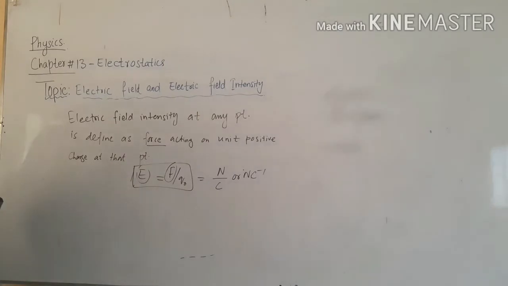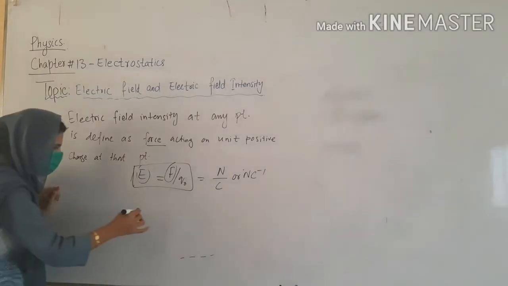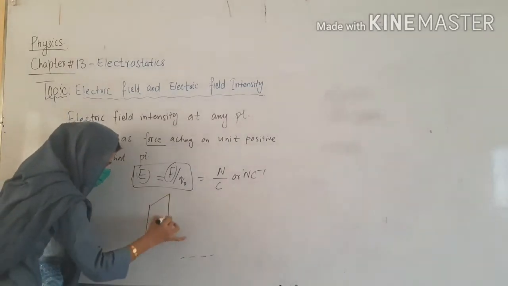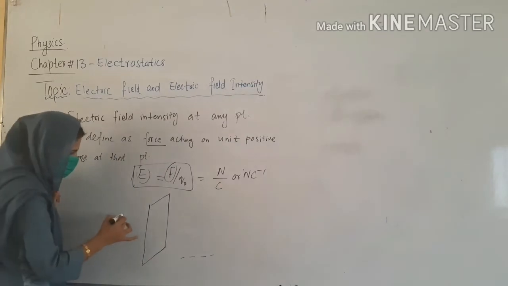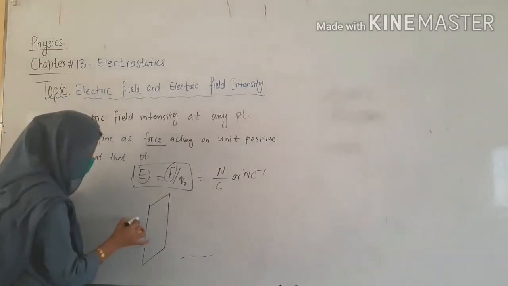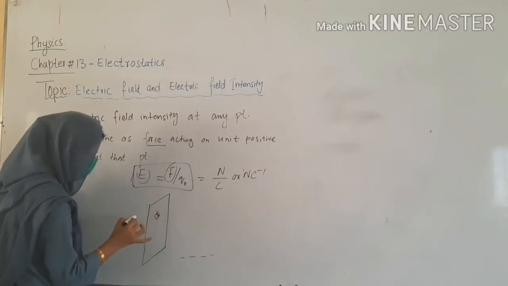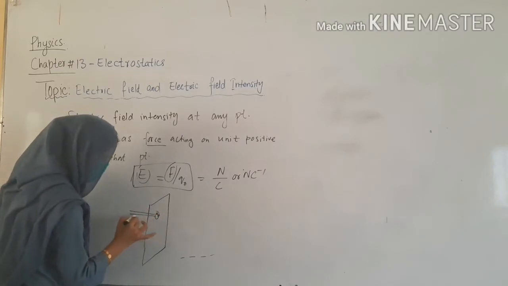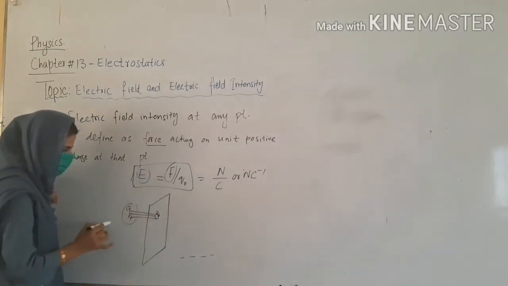Now physically, how can we explain this? Means to say this is your region. Along this unit area, intensity is defined like this: here is your charge Q, and here is your test charge.